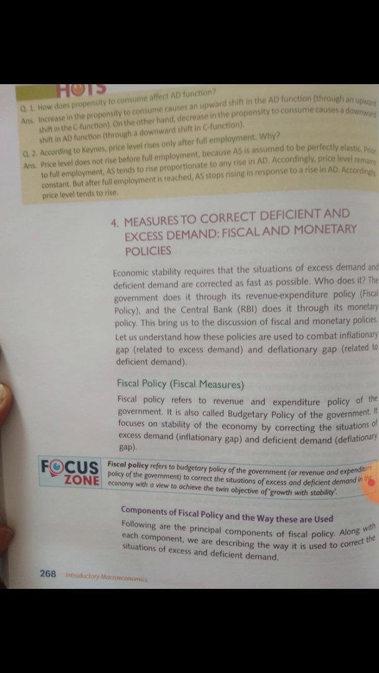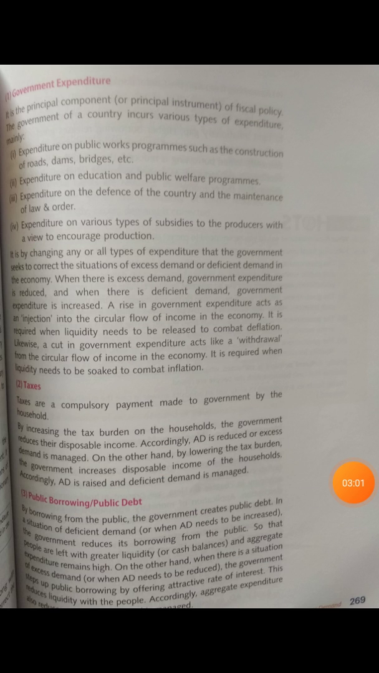Clear? A rise in government expenditure acts as an injection into the circular flow of income in the economy. It is required when liquidity needs to be released to combat deflation. Likewise, a cut in government expenditure acts like a withdrawal from the circular flow of income in the economy. It is required when liquidity needs to be soaked up to combat inflation. You know it very well what the conditions are.